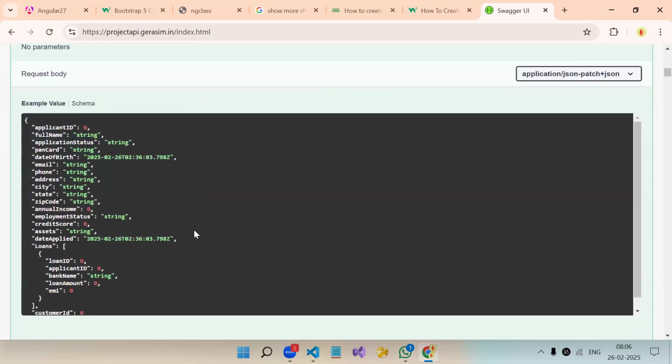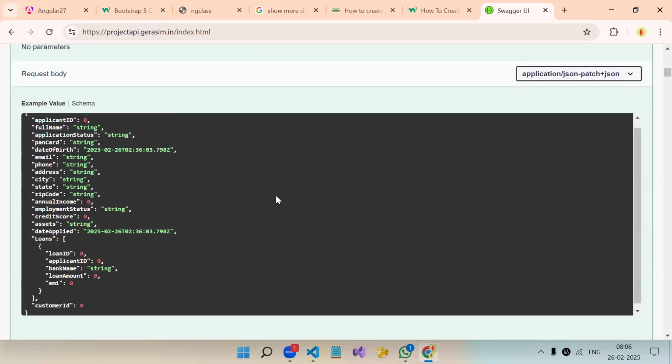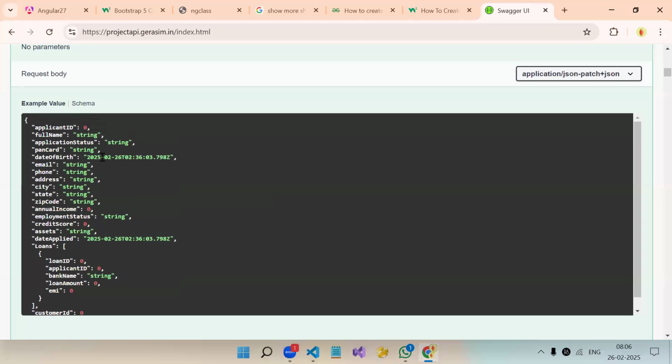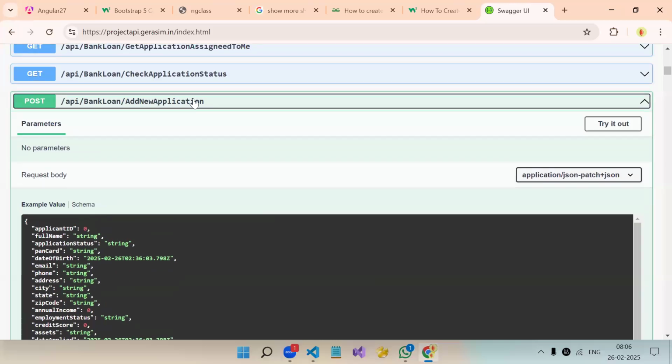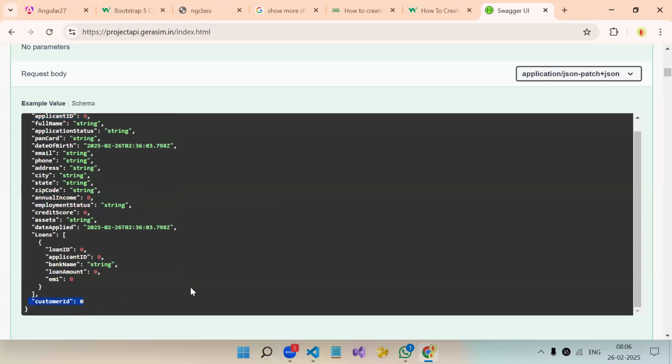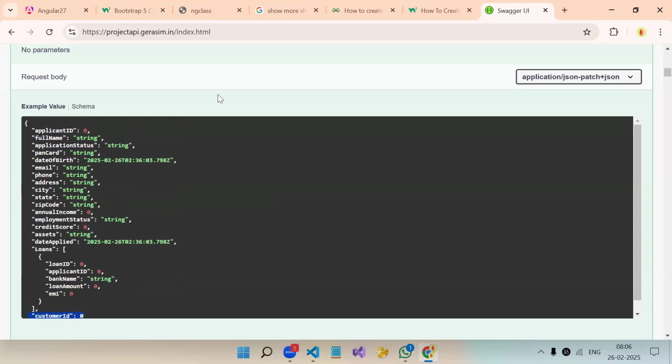Do we have any foreign key over here? Loans. Loan. No, check properly. Do we have any foreign key over here? Yes, sir. Which one? Application ID. No, application. See, what's the API name? New application. Application ID is not a foreign key. This is the primary key. Customer ID is the foreign key. Yeah, customer ID. Sorry.